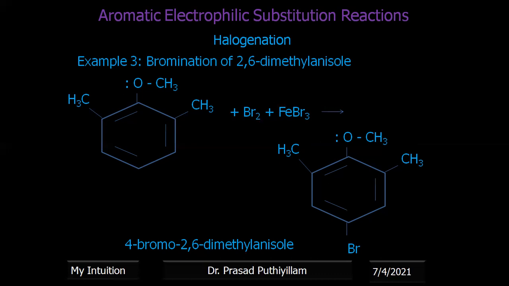Because of that strain present in the ring, the rate of reaction is decreased to 0.4 times 10 to the power 10. Okay, so I think now it is clear why the relative rates of bromination of toluene, 2-methyl anisole, and 2,6-dimethyl anisole are different.